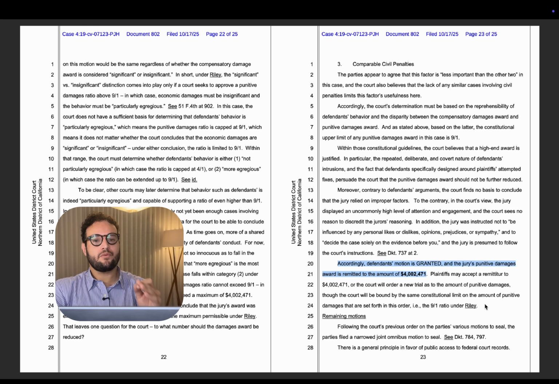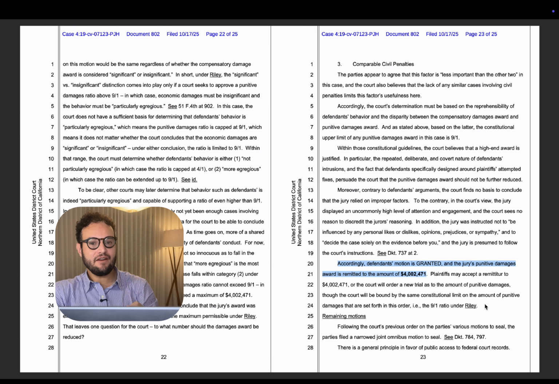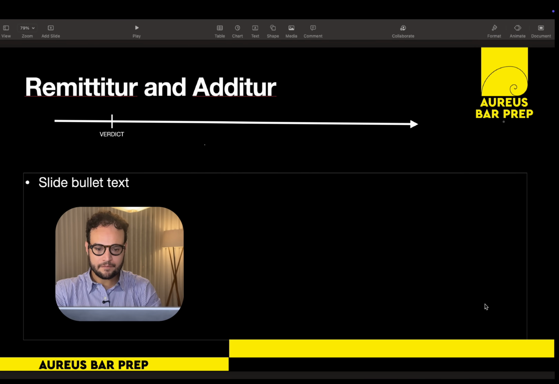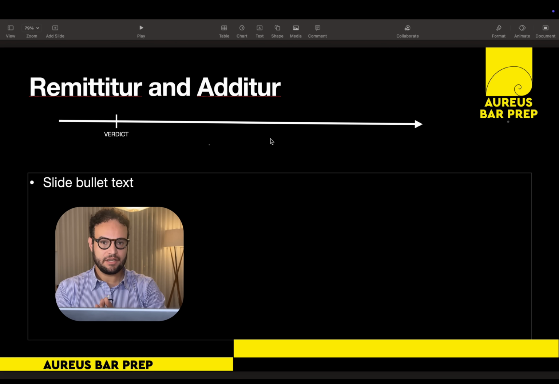This is a perfect real-world example of two procedure tools every bar candidate must know: Remittitur and Additur. These are legal procedures related to adjusting jury verdict amounts. Let's recap a bit of civil procedure here. After the verdict is issued, the losing party has several possible options. They may accept the judgment as it is and pay whatever was decided.